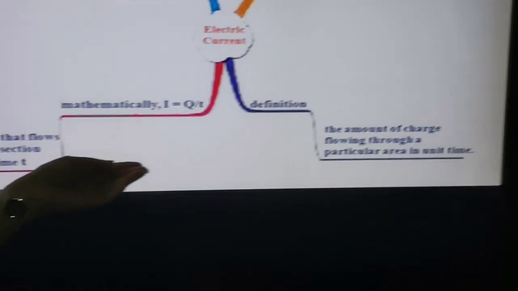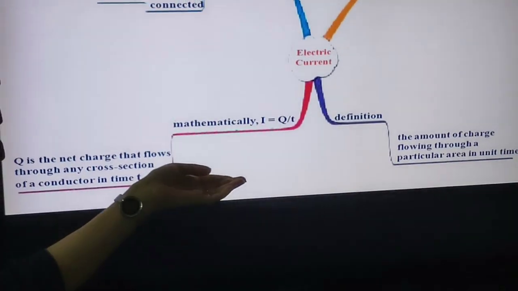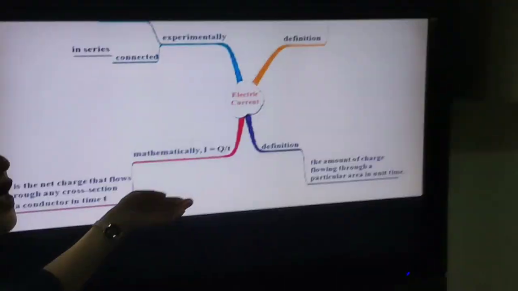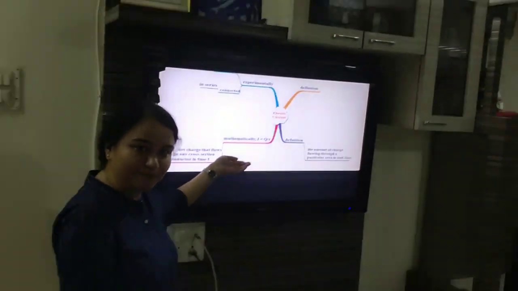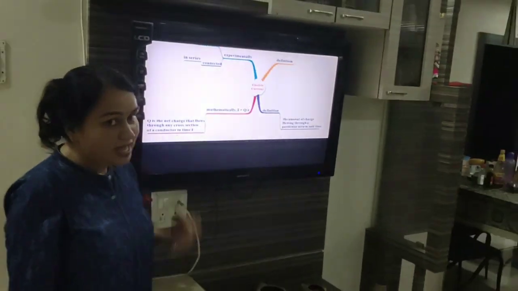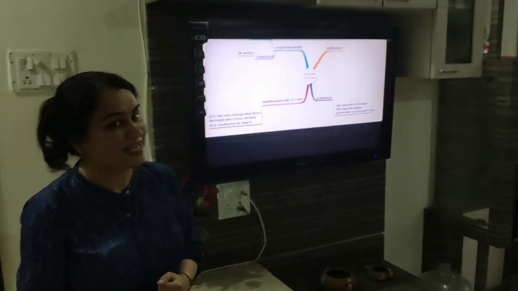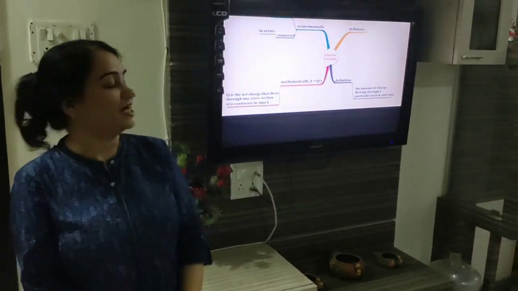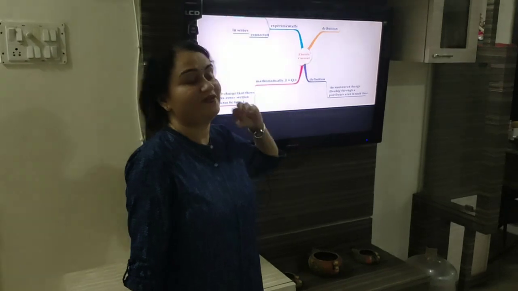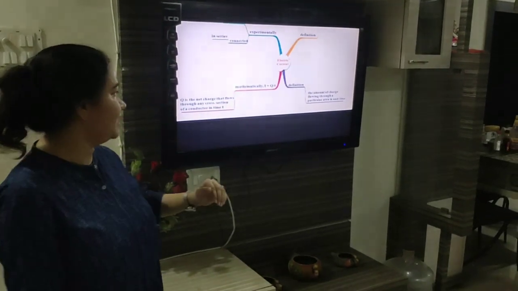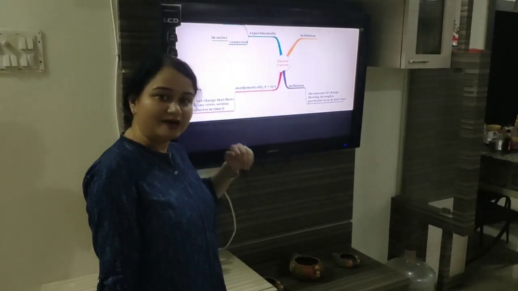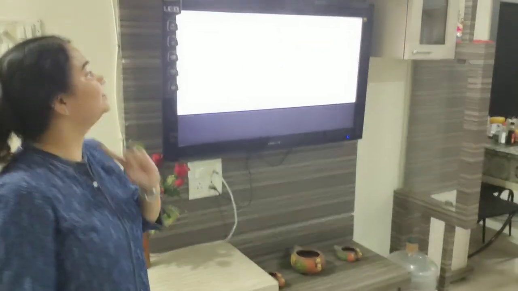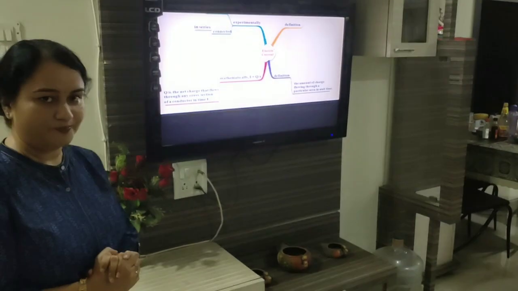Then the amount of current flowing through it will be equal to 1 ampere. So the SI unit of current is 1 ampere. And if 1 coulomb charge is flowing through a particular area in 1 second, then the amount of current will be considered as 1 ampere.